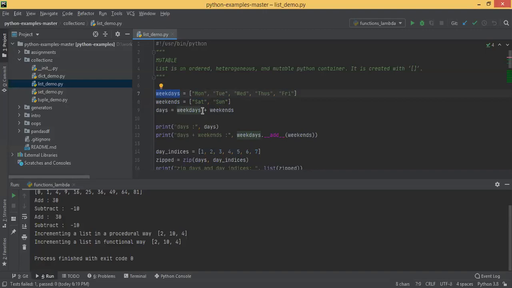You can simply use the plus operator. If you hover on plus, it's saying the function name is underscore underscore add underscore underscore. That's the beauty of Python. We feel like it's not object oriented, but a functional programming language, but if you see the implementation, everything is object oriented. It's saying list is a class, it has a function called add, and you are adding a list inside. You can see the plus operator here, that's merging this, or else you can directly call dot underscore underscore add. Both are one and the same.